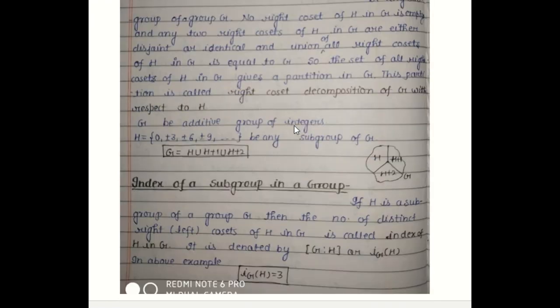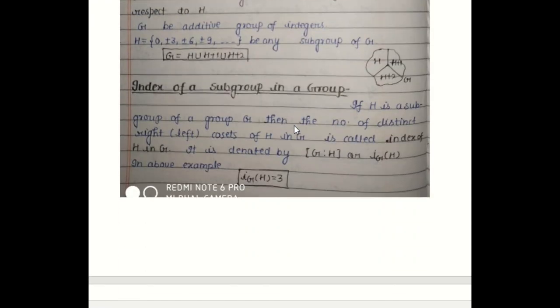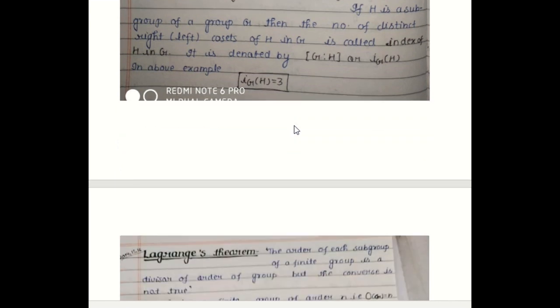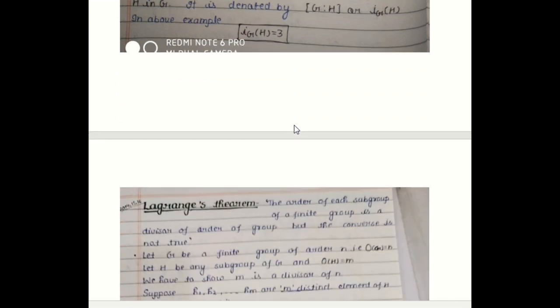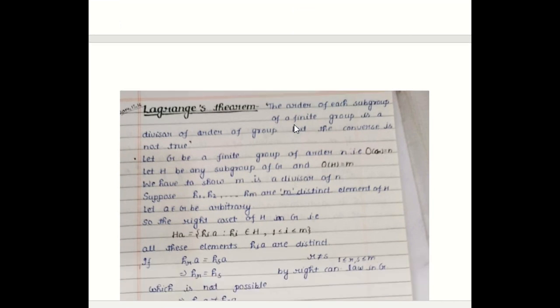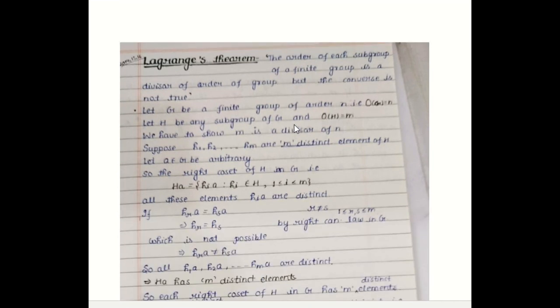Now with the help of cosets and their important properties, we are going to prove one very important theorem of abstract algebra. That theorem is Lagrange's theorem. It gives you the connection between the order of a subgroup and the order of a finite group. This very, very important theorem says that the order of each subgroup of a finite group is a divisor of the order of the group, but the converse is not true.